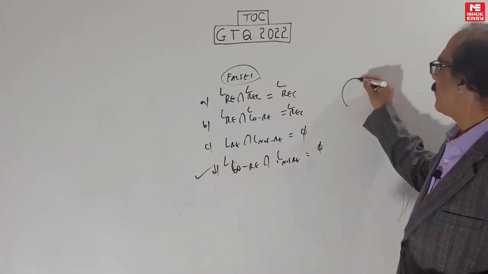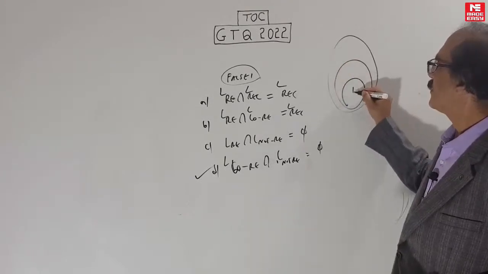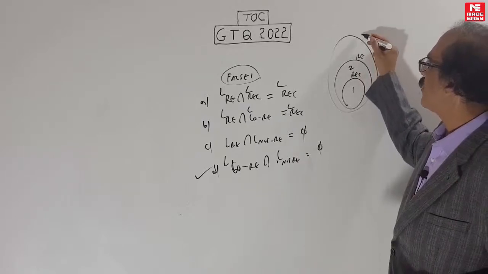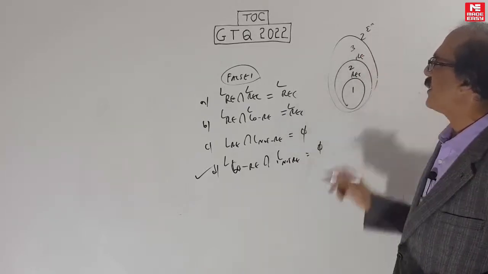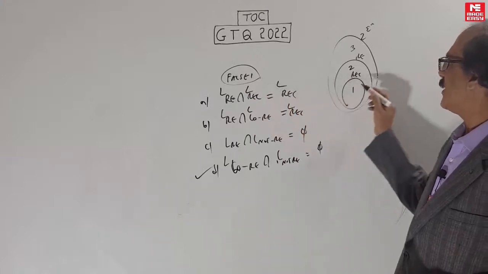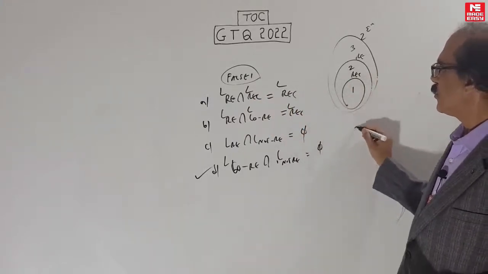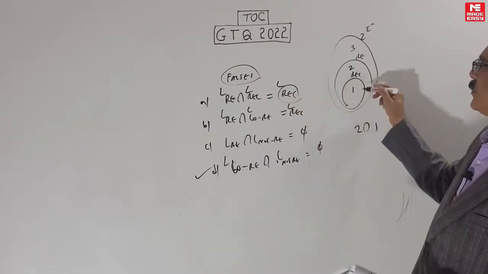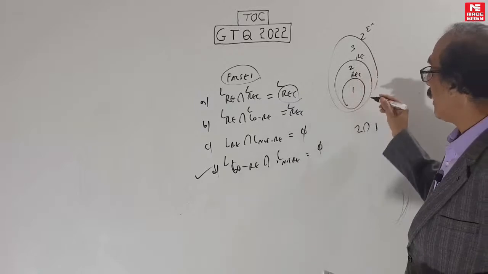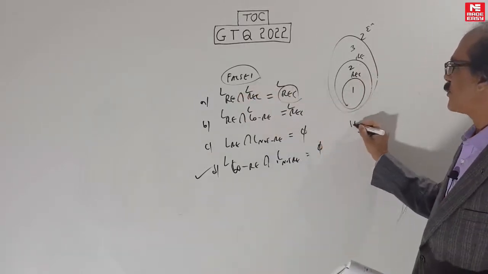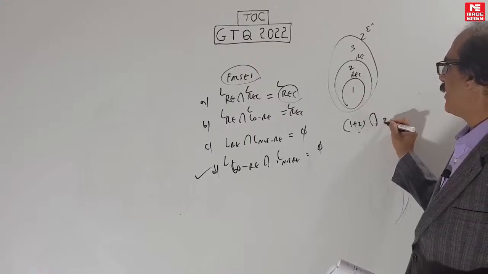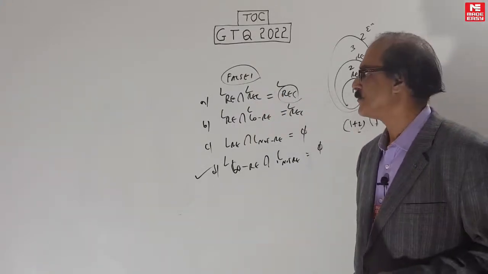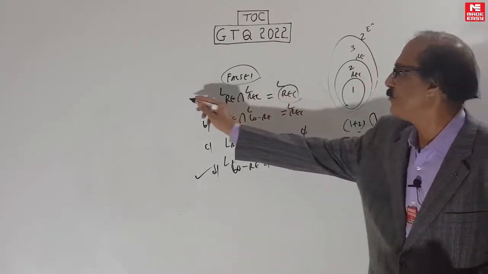How to do it? The best way to do this problem is draw it like this. This one is REC. This RE but not REC we will call 2, and this is 2 power sigma star. Not RE we will call 3. Now we can see RE intersection REC. 2 intersection 1 is REC, of course. Sorry, RE is not 2. RE is 1 plus 2. 1 plus 2 intersection 1 will be equal to 1, of course, because RE is 1 plus 2. Okay, so this is true.